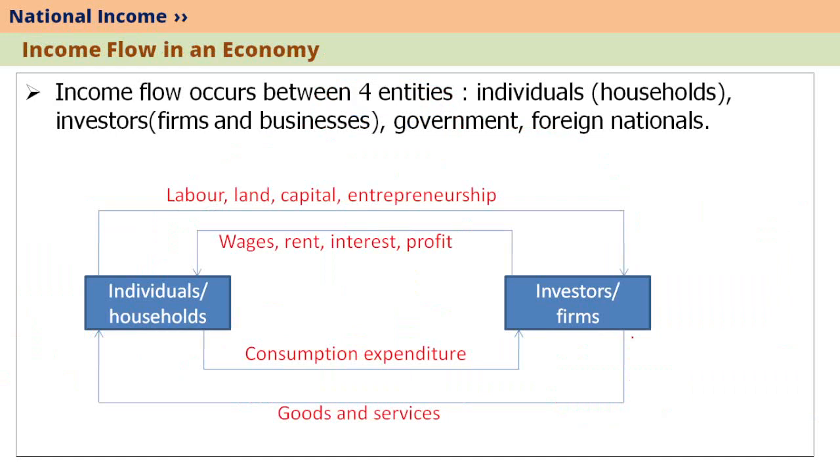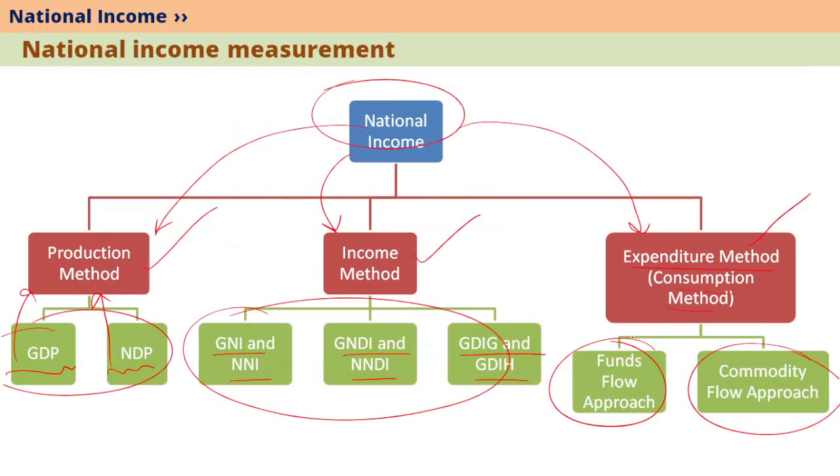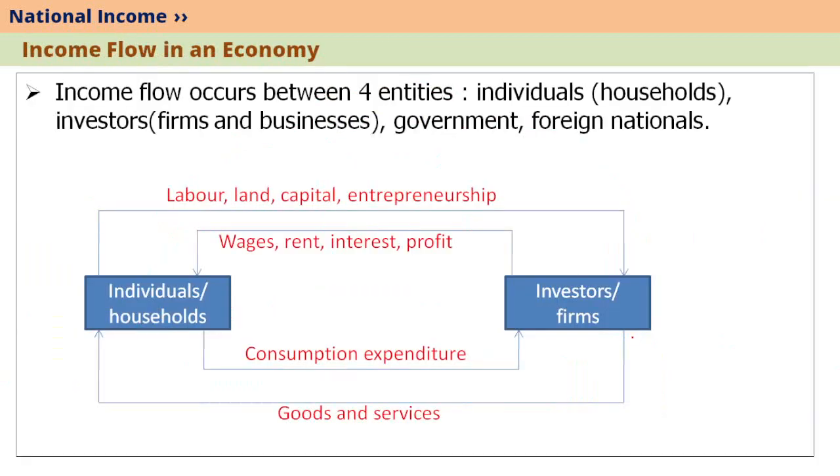Before understanding why there are different methods and whether all these methods give the same result or not, we have to understand how income flows in an economy. Income mainly flows in an economy between 4 entities. They are individuals, also called households, investors, also called firms and businesses, and then there is government and foreign nationals. Foreign nationals are external to the country, but these 3 entities, that is individuals, investors and government, are present in all countries and all economies.